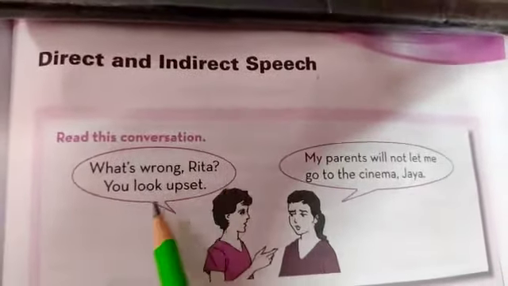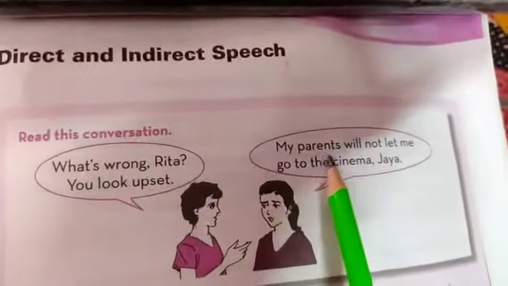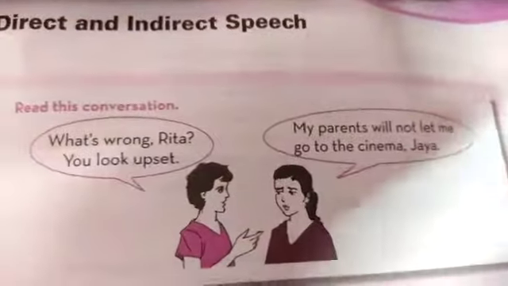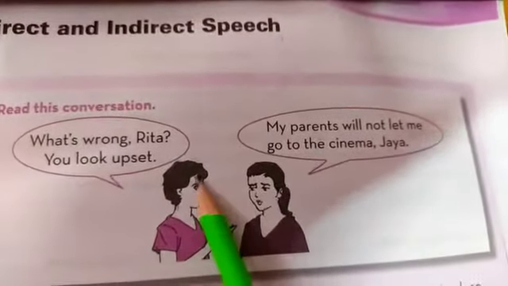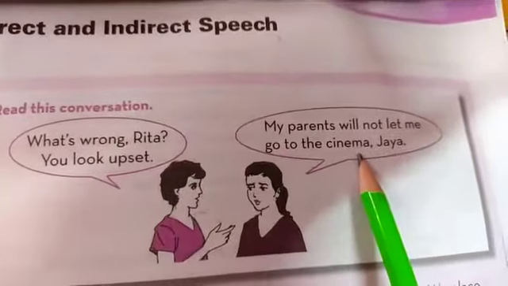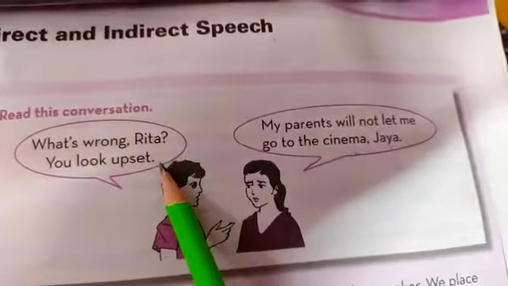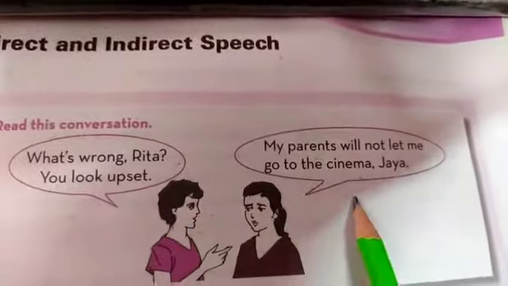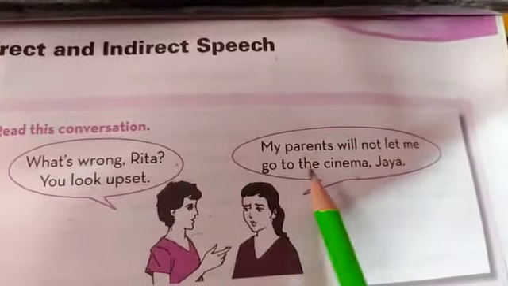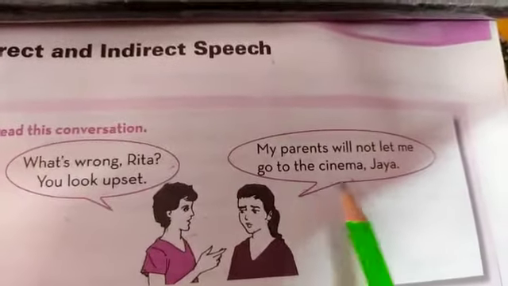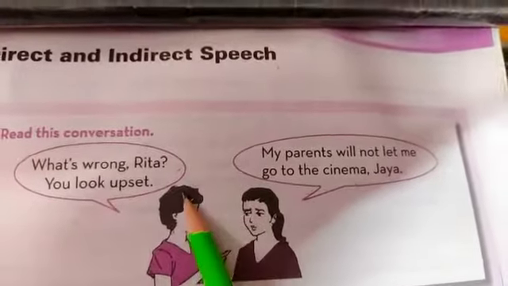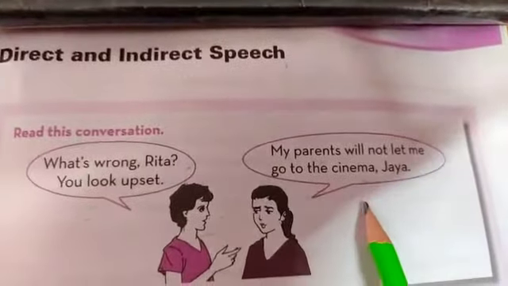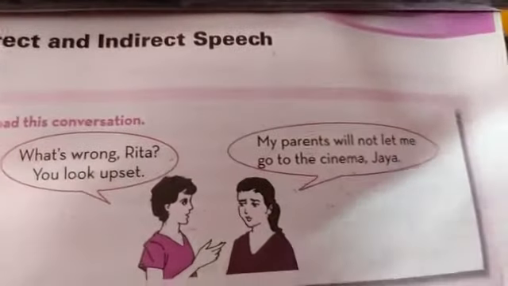What's wrong, Rita? You look upset. My parents will not let me go to the cinema, Jaya. This is the conversation between two girls, Rita and Jaya. Okay. Jaya is asking Rita what's wrong? You look upset. Then she replies that my parents will not let me go to the cinema. These words are spoken by these girls as it is, so this is called direct speech.